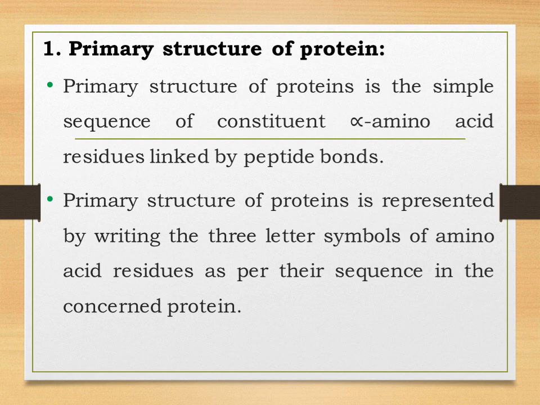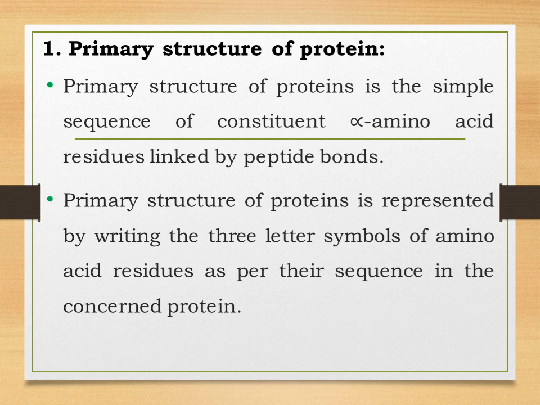Now students, if there is a peptide chain that consists of alanine, glycine, glycine, alanine, glycine, then it will form one protein chain. Whereas if the sequence is leucine, glycine, leucine, glycine, leucine, glycine and so on, then there is a change in the sequence of amino acids.